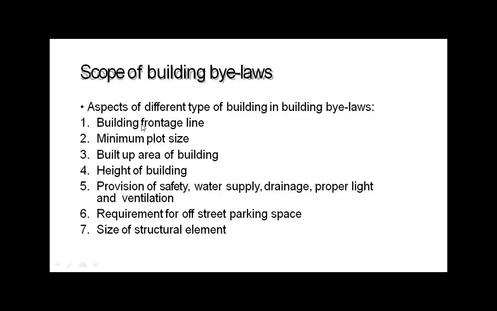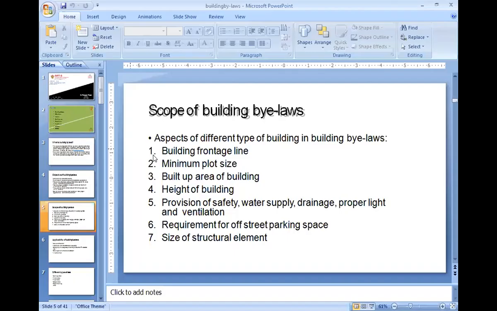Means from building bylaws we get the building frontage line. Building frontage line means how much distance we have to leave in front of our plot from the center line of the road. Then the minimum plot size. What should be the minimum size of the plot? Built up area of building.